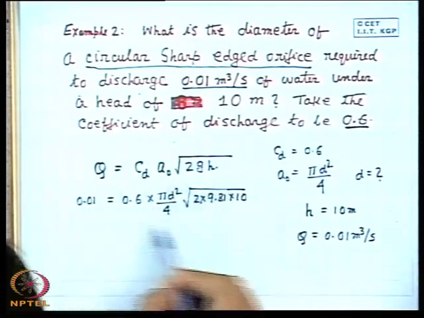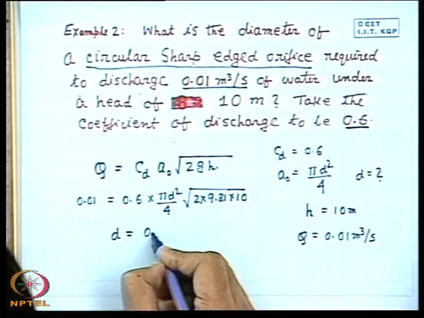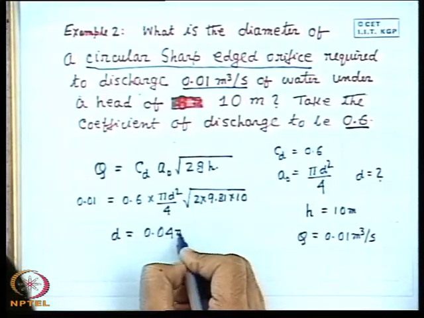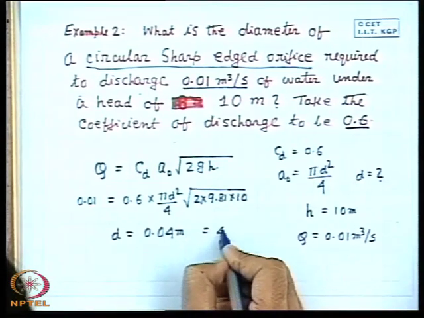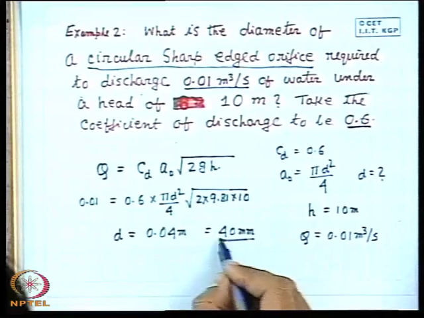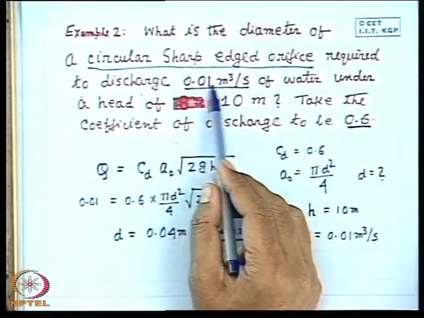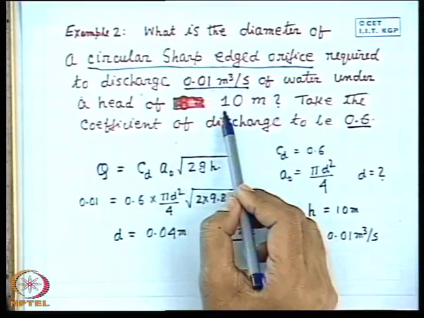If one makes the calculation, he will get D as 0.04 meter, which is equal to 40 millimeter. So for a circular orifice, a 40 millimeter diameter is required to discharge 0.01 meter cube per second of water under a head of 10 meter.